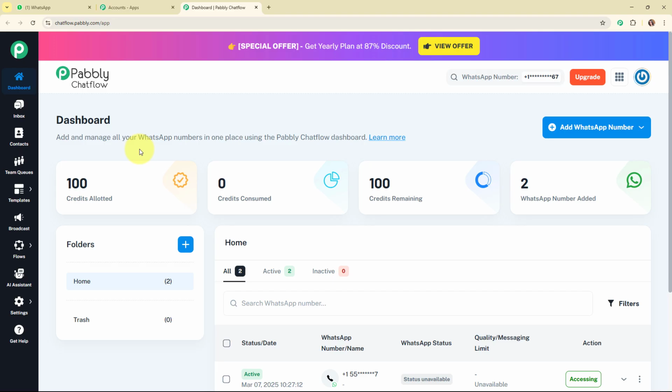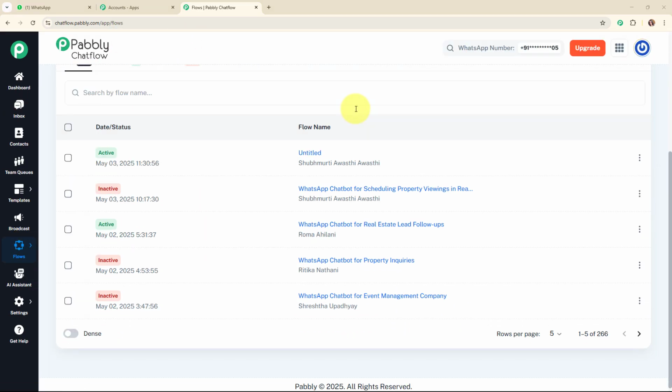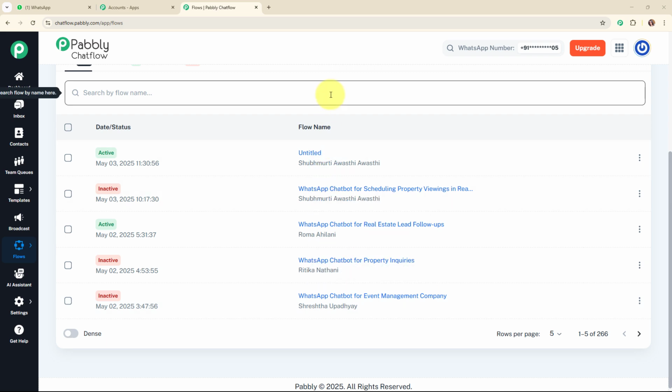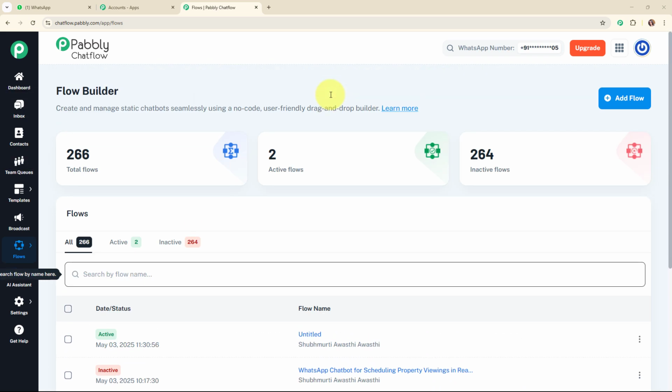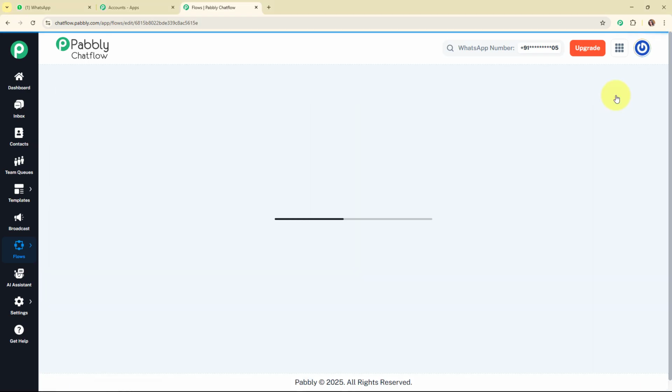And now here we are going to create a new WhatsApp chatbot for our business, and for that we are going to use the feature of Pabbly Chat Flow that is flows. And now here under this flow builder, you can see all the existing flows over here. So we are going to create a new WhatsApp chatbot over here, and for that we need to create a new flow. So for that I'm going to click on this add a flow button given on the top right corner.